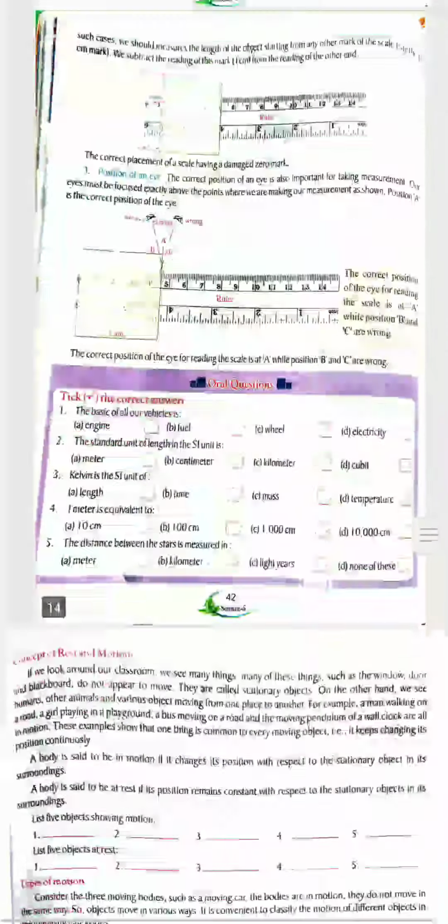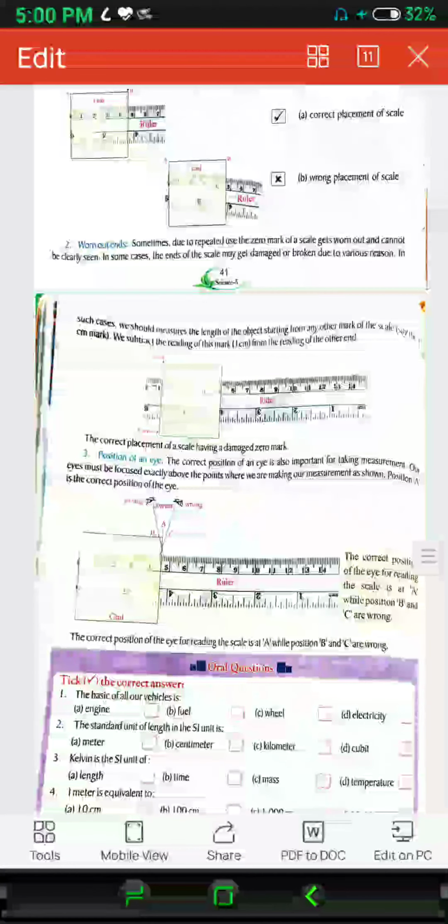So, worn out ends. Sometimes due to repeated use the zero mark of a scale gets worn out and cannot be clearly seen. In some cases the ends of the scale may get damaged or broken due to various reasons. In such cases we should measure the length of the object starting from any one other mark of the scale.